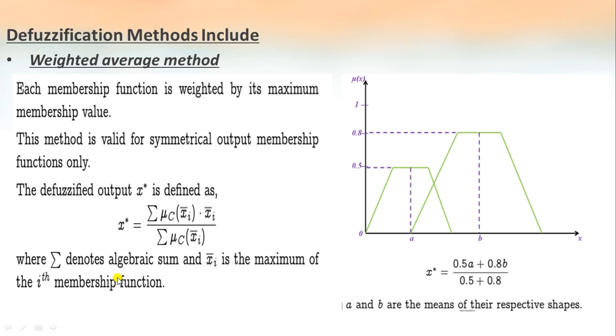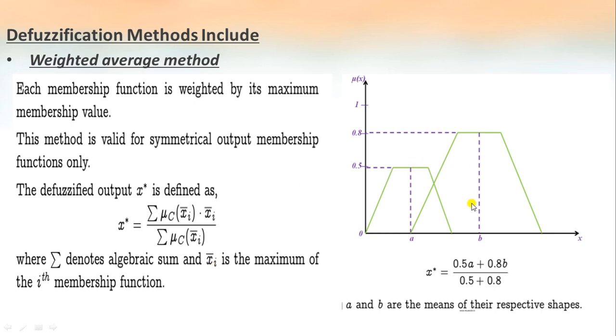In this case, the output x star is defined as sigma mu C of xi bar times xi bar divided by sigma mu C of xi bar, where sigma denotes the algebraic sum, and xi bar is the maximum value of the ith membership function. That is, the maximum membership value for the ith membership function.